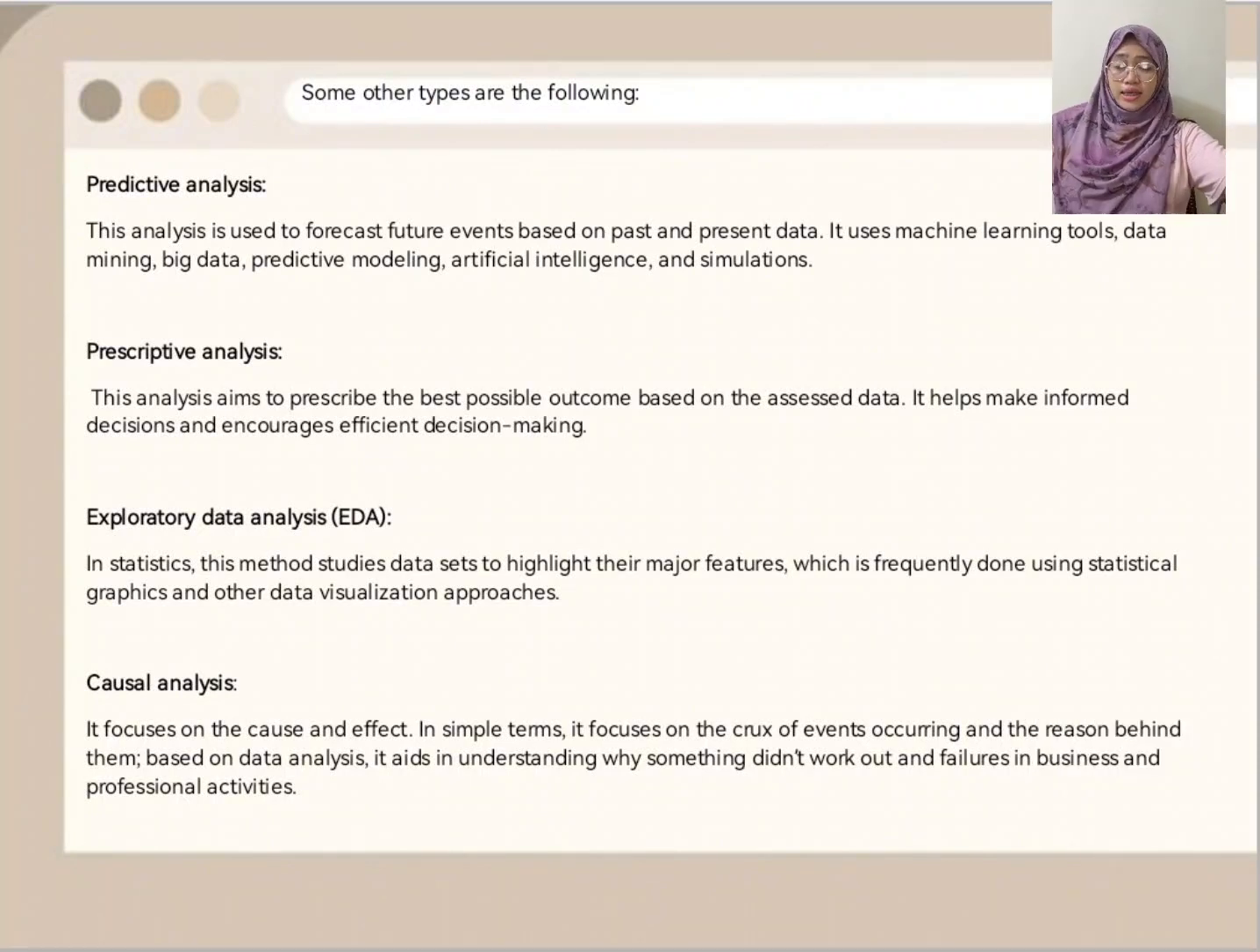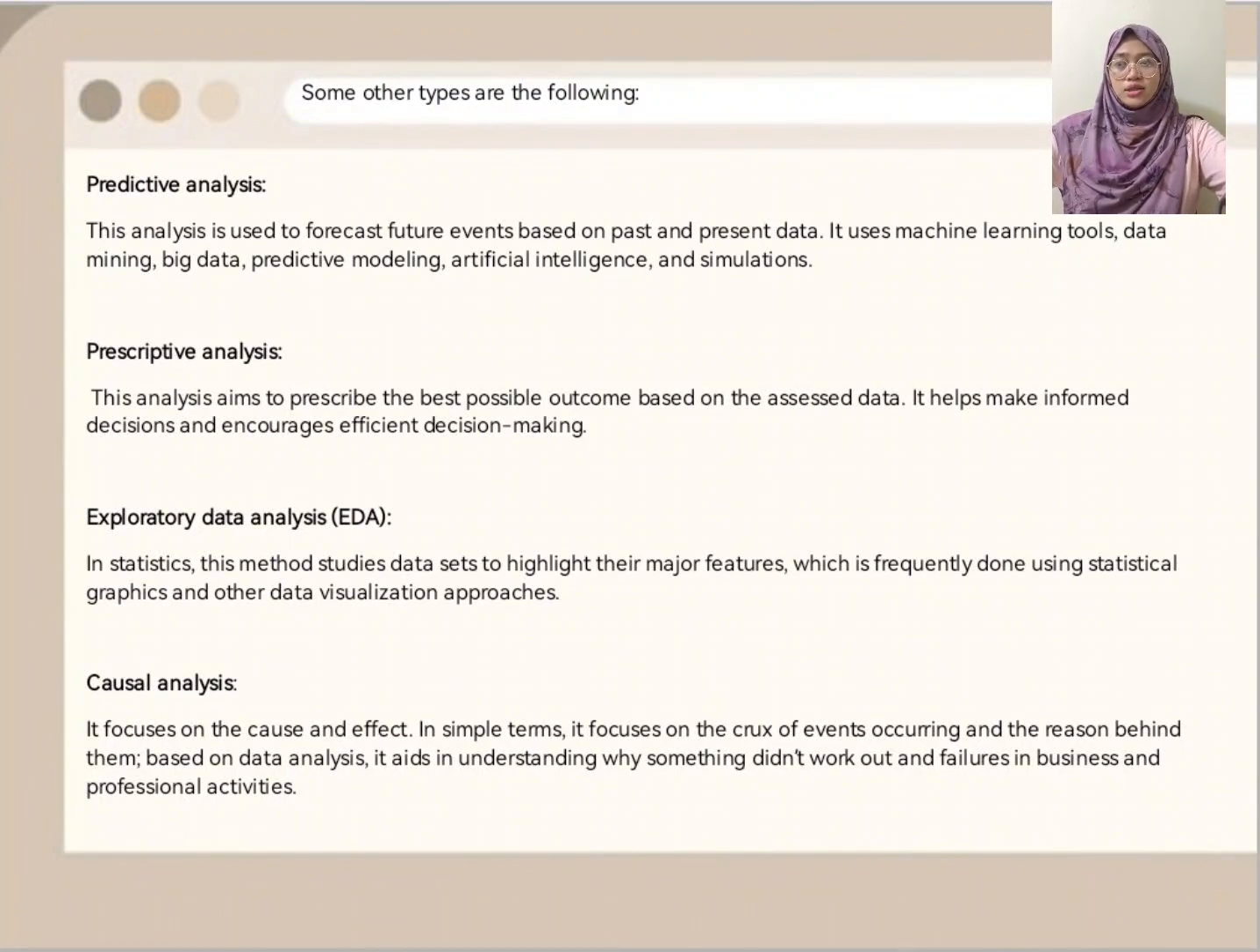The next one is causal analysis. When we say causal analysis, it focuses on cause and effect. In simple terms, it focuses on the crux of events occurring and the reason behind them. Based on the data analysis, it aids in understanding why something didn't work out and failures in business and professional activities. So the best example of causal analysis is global warming. Since the population increase is causing an increase in traffic and greenhouse gases, it is also causing an increase in deforestation for housing, roads, and farming.